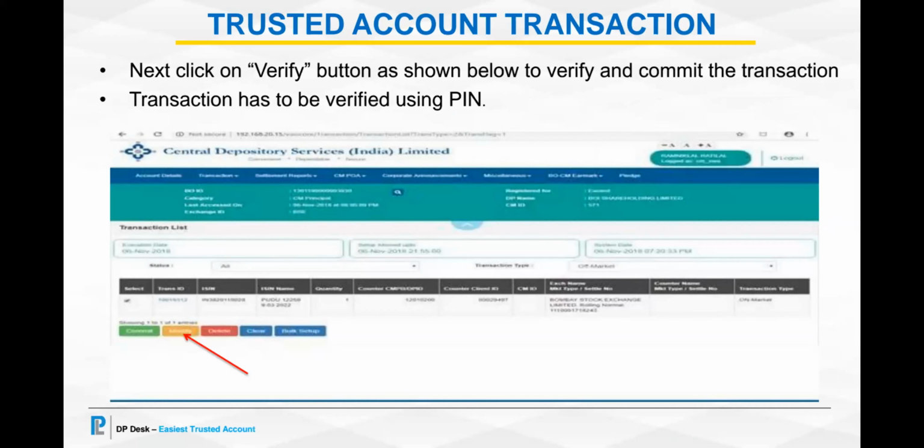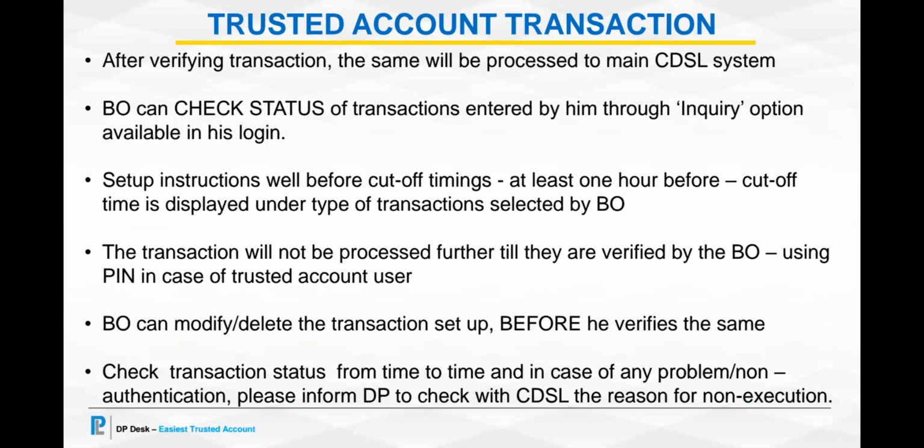Now, in case of a trusted account user, he will have to verify using the PIN number. Once he presses this yellow button, a box will open for him to put the PIN number. After verifying the transaction, the same will be processed at the main CDSL system.